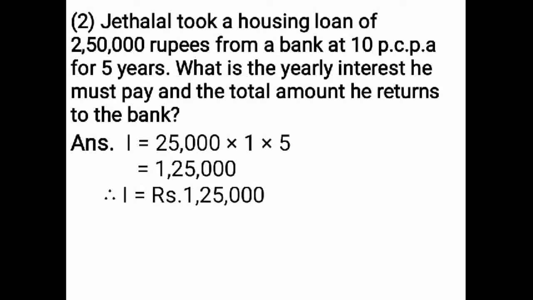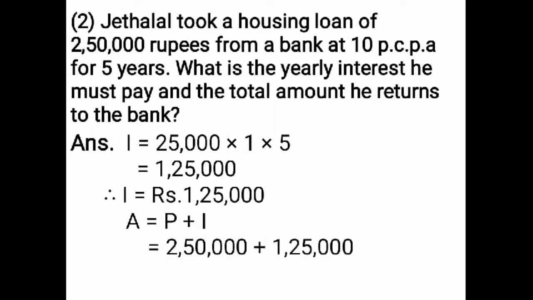Now you have to use the formula of amount. You have to find the amount. The formula of amount is principal plus interest. Principal how much is given, that you have to write. That is equal to 2,50,000. Interest, what you got here, 1,25,000. So interest value you have to write plus 1,25,000. Now you have to add this 2,50,000 plus 1,25,000.